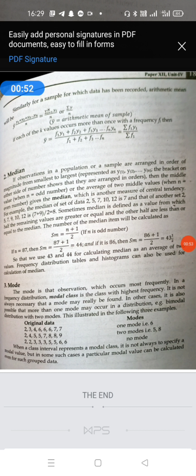It can be calculated by n plus 1 divided by 2 if there is an odd number of observations. Otherwise, we calculate the average of the two middle values. A frequency distribution table and histograms can also be used for the calculation of the median. And now let us start the mode.